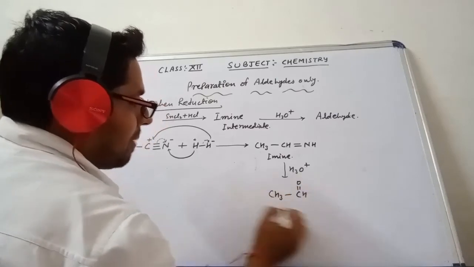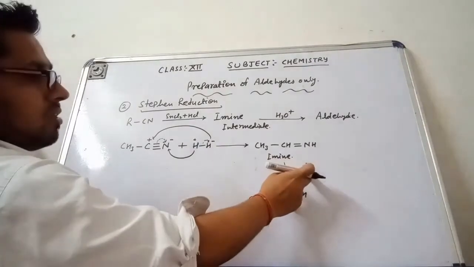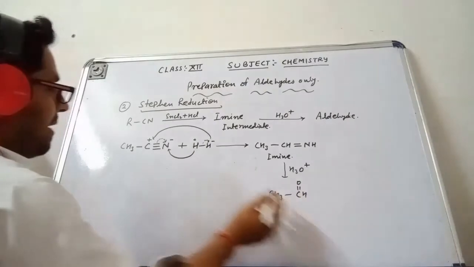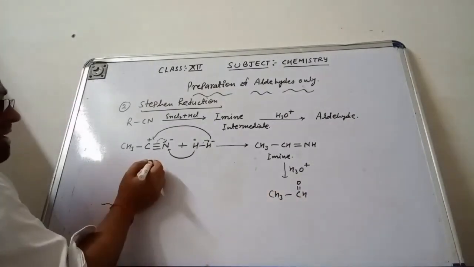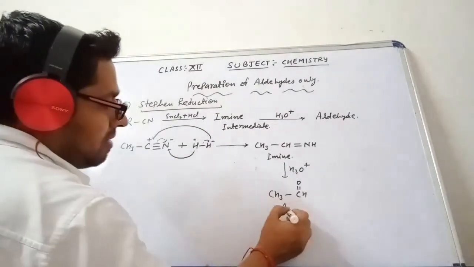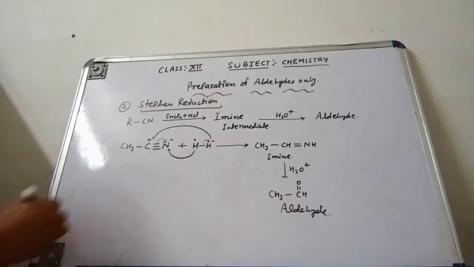So this is the major product, that means the imine during the reaction with H3O positive is converted into an aldehyde of the same number of carbon atoms. This is methyl cyanide, and this is the aldehyde, acetaldehyde. So this is the way by which we can make the aldehyde.